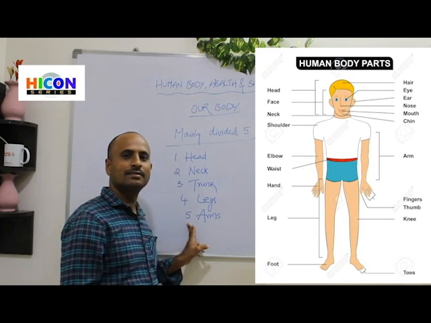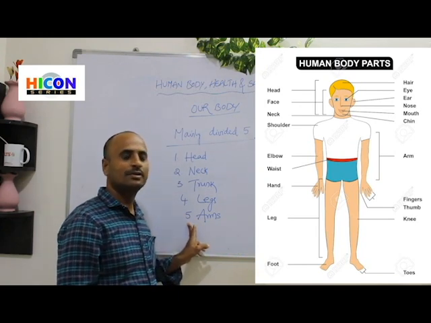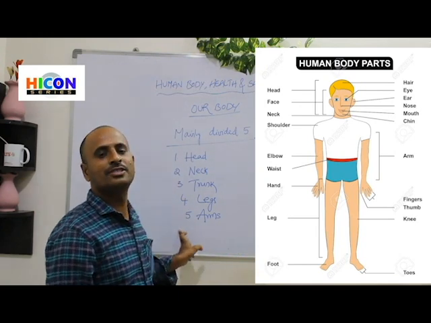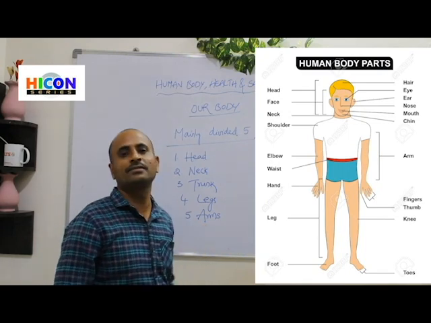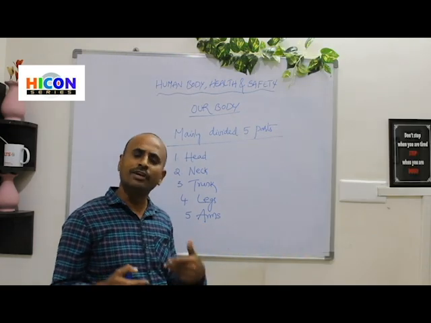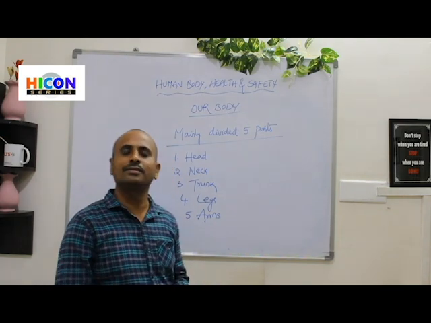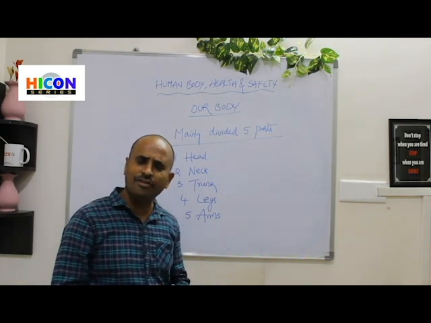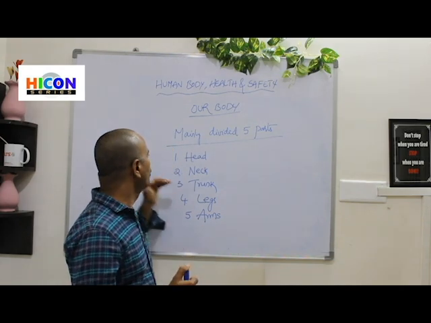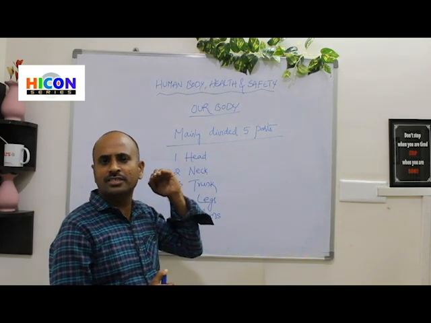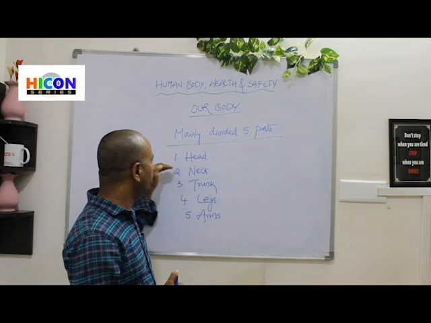Fifth part is arms. So these are the main 5 parts present in everybody's body. Let us have a look in detail about each part.